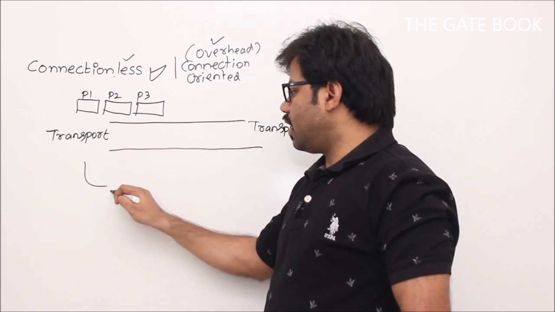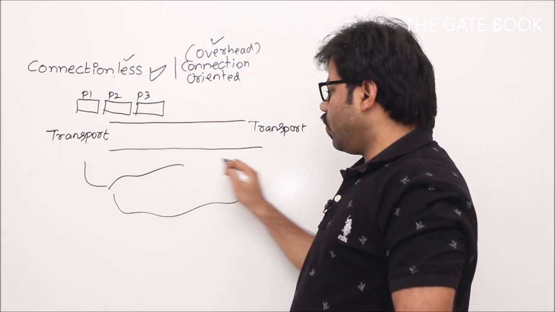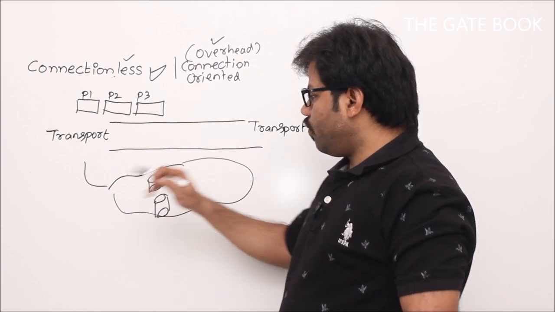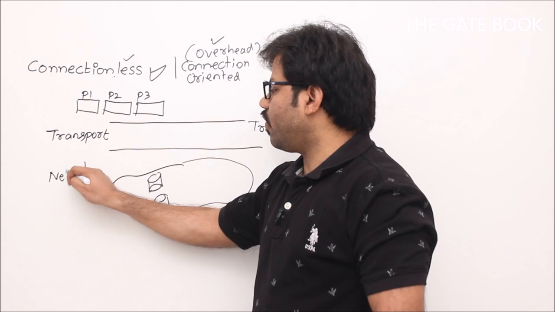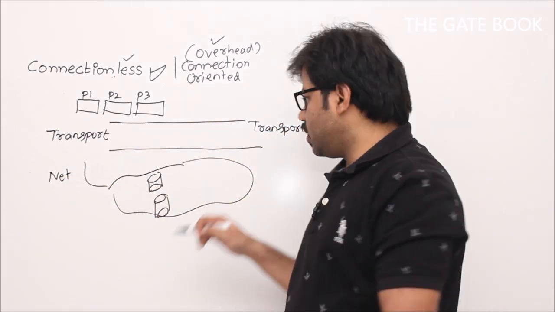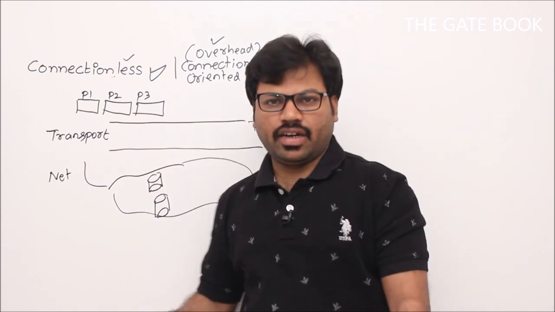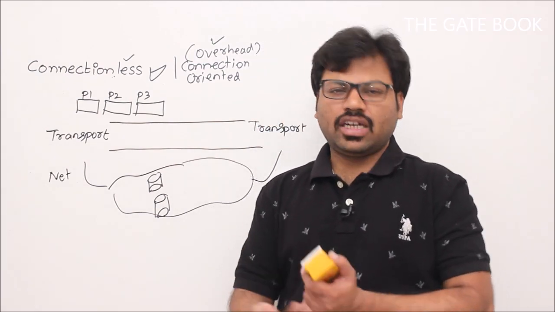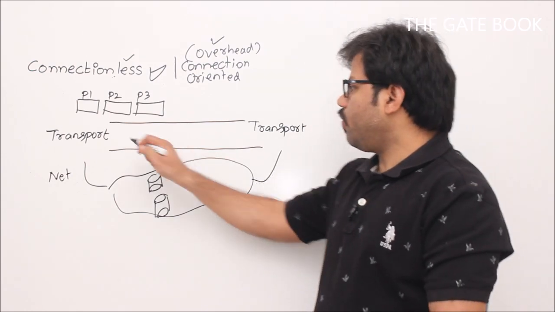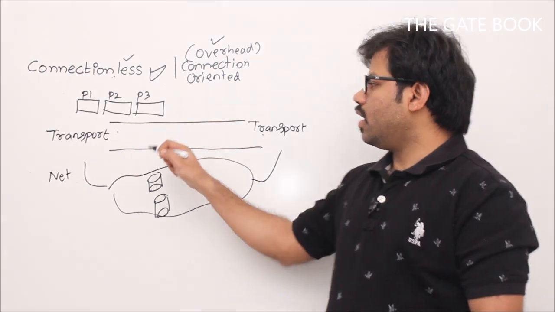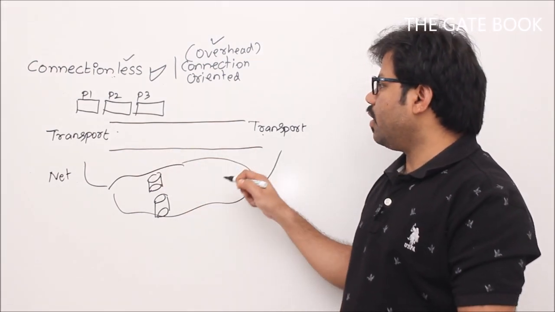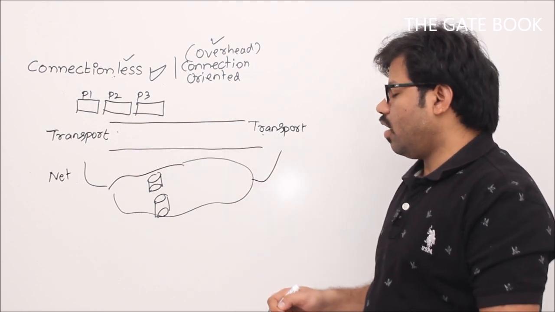Of course, at the next level, the internet is a network. So there are a lot of routers, everything. If you see this network level, I'm not saying that your packets will go in a particular order. It is impossible because the network is not in our hand, right? In the network we use packet switching. When you do packet switching, out of order delivery is possible. But if you look from transport to transport, in connection oriented service, out of order delivery can be eliminated. How we eliminate it, we'll see.